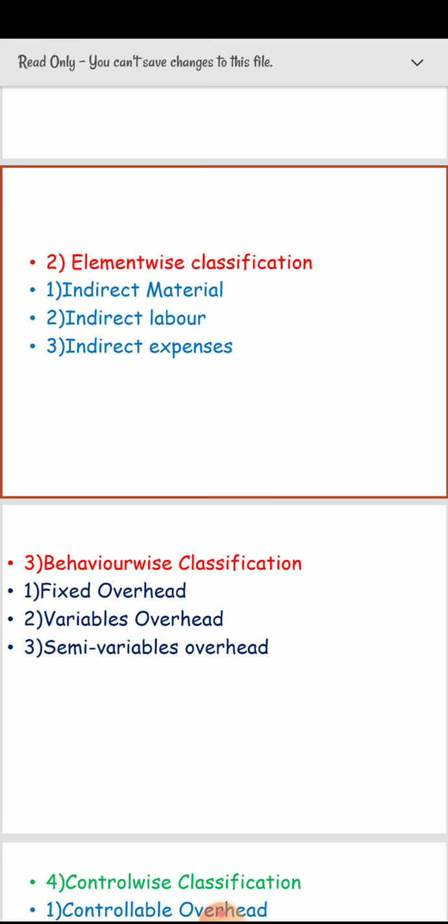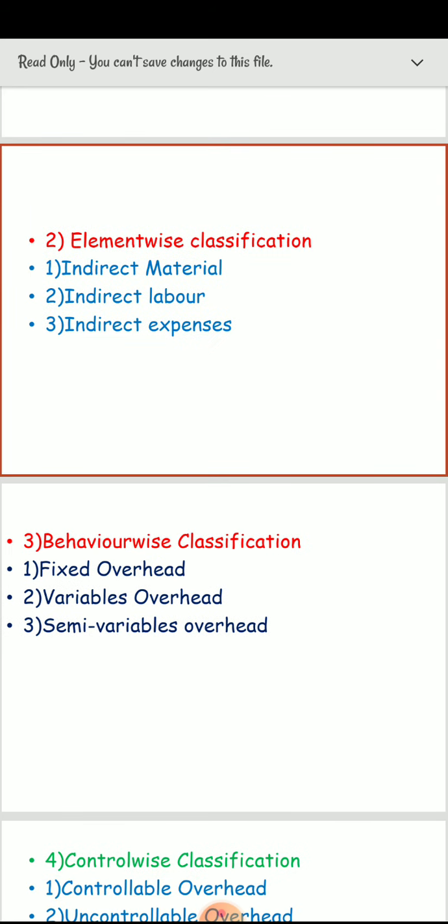And the last expense of behavior-wise classification is semi-variable overhead. Semi-variable overhead is a cost containing both fixed and variable elements, which is partly affected by fluctuation in the volume of output or turnover. Thus costs are partly fixed and partly variable. A semi-variable cost often has a fixed element below which it does not fall at any level of output. The variable element is semi-variable. An example is electricity.